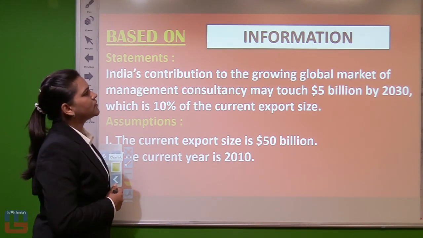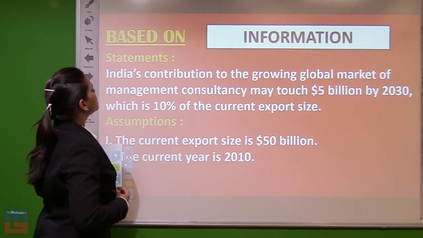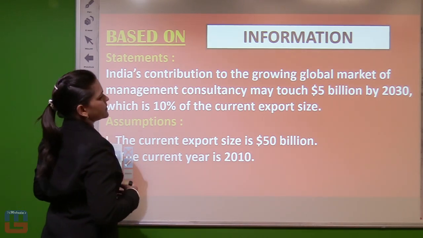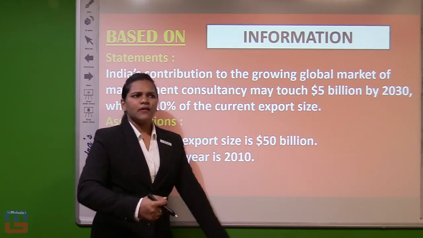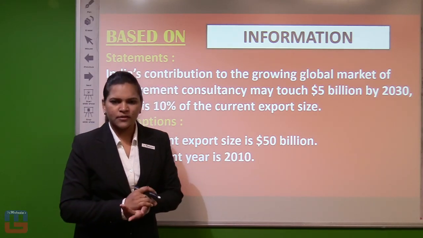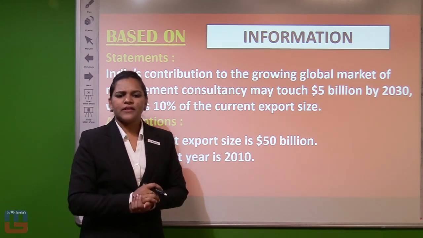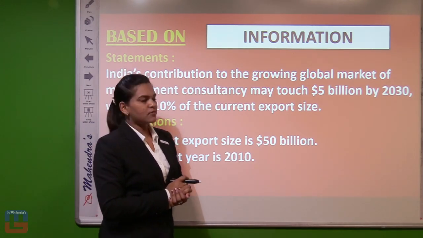Now our question is on information based. If we are saying information based, that means certain information is being provided. Information like anything which is based on fact or truth, then it is information based.